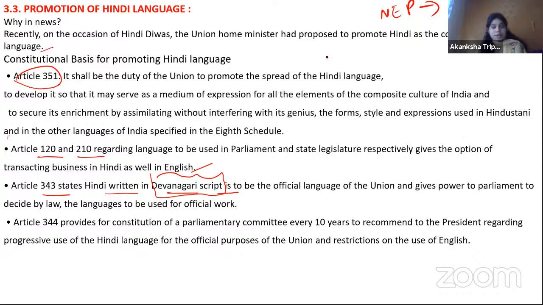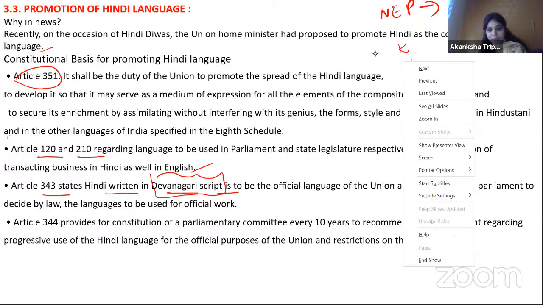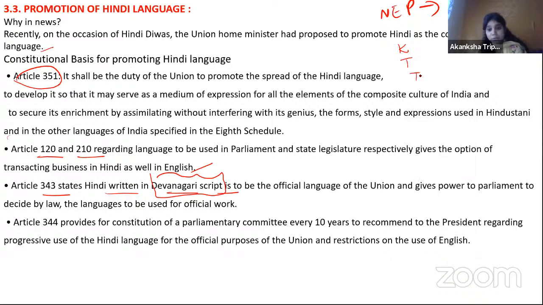For example, I don't know much about other languages, but you have Kannada, one language, then Tamil, another language, then Telugu, then Malayalam. I'm not sure, because I really cannot understand them, but maybe their scripts are different from each other. If I am wrong here, please correct it. But script means how you are going to write it.